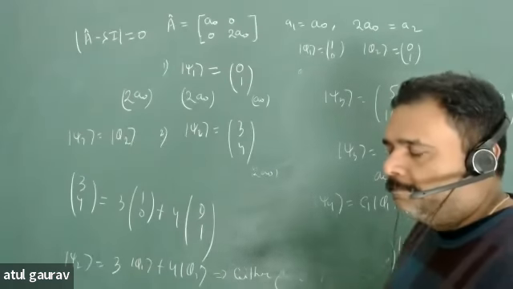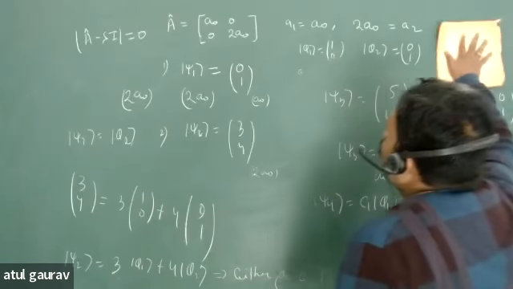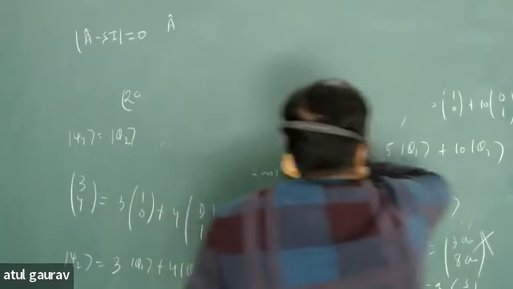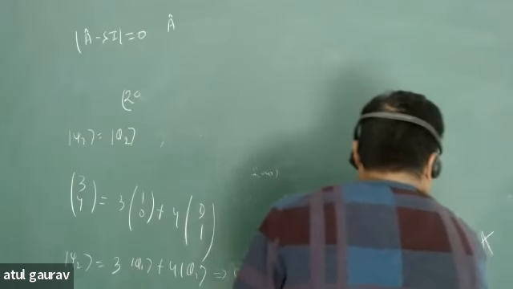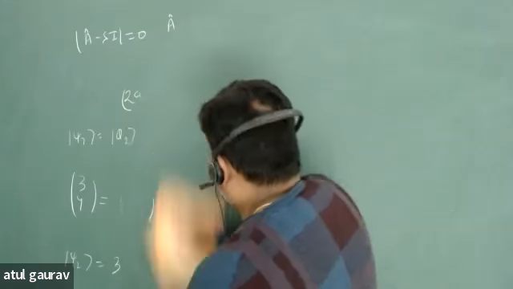यहाँ तक clear है ना? Yes, sir. Sir, you are talking that the probability of head or tail I am getting.